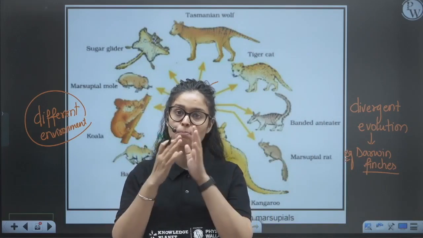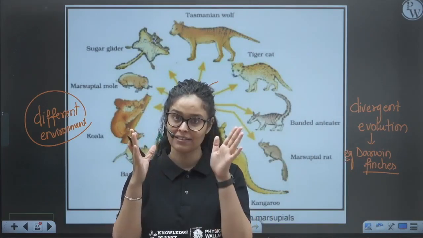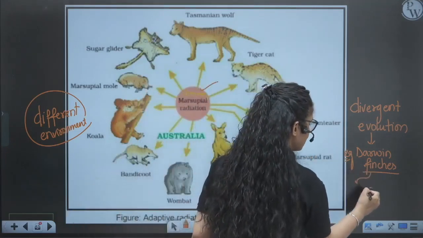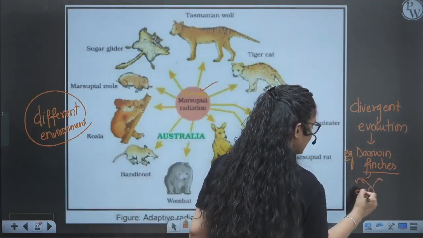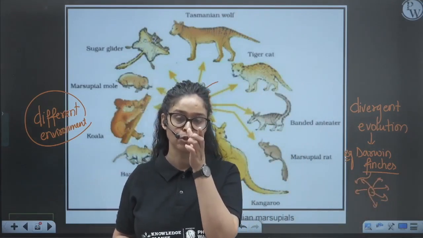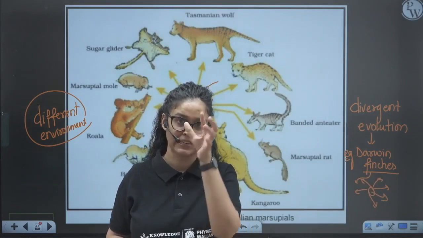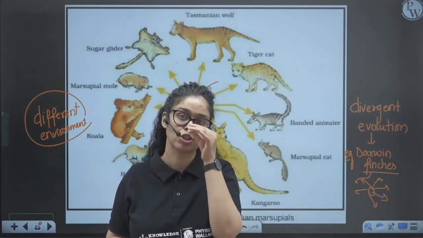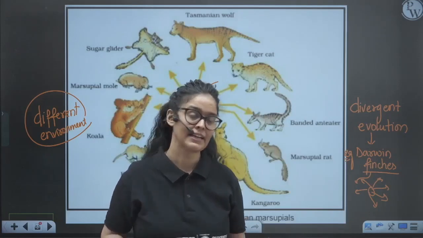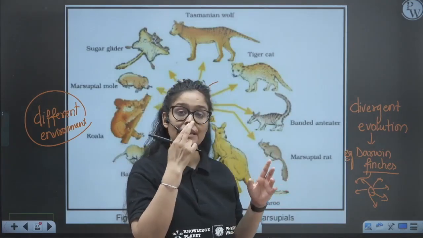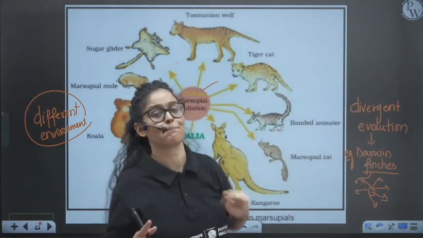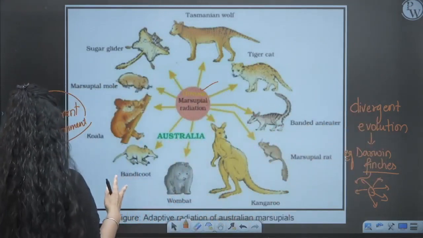But because their population increased a lot, they changed their beak to different shapes. Some finches have a long beak to pick up insects. Some have a very short and thick beak to crack nuts and so on, right? So they have changed their beak according to their feeding habit. That is also an example of divergent evolution.